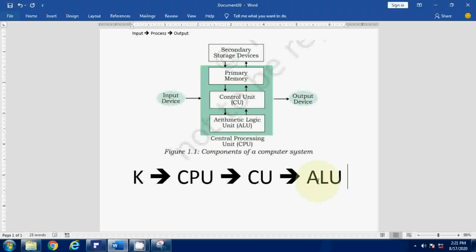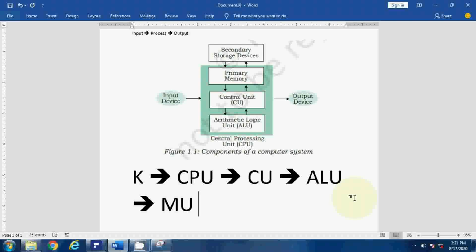And when it completes the task, the matter comes to storing it. When the task is completed, where should it be saved? It can be saved in the memory unit only, which has two types of memory: primary memory and secondary memory. Primary memory means temporary memory, which I will cover in the next video, but for now just understand primary memory and secondary memory.